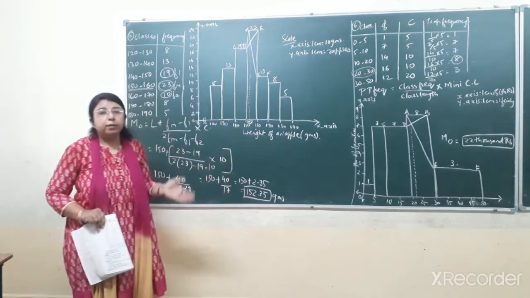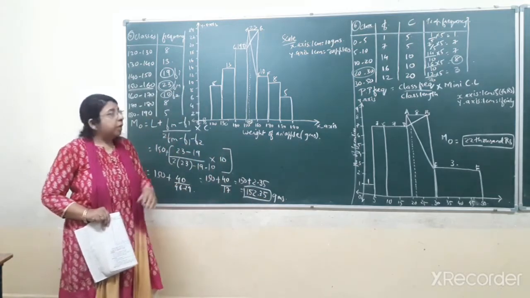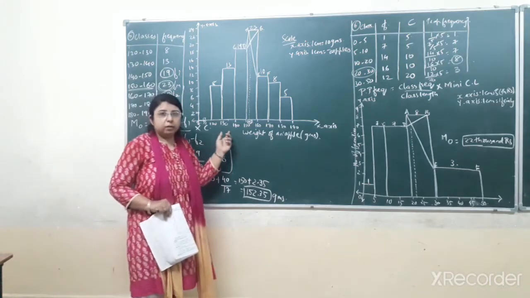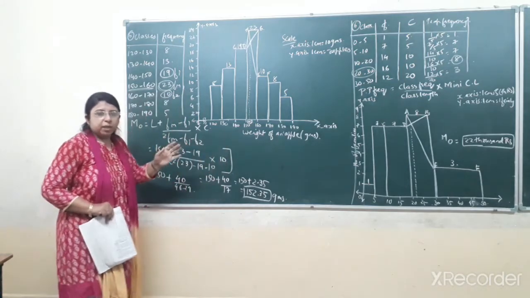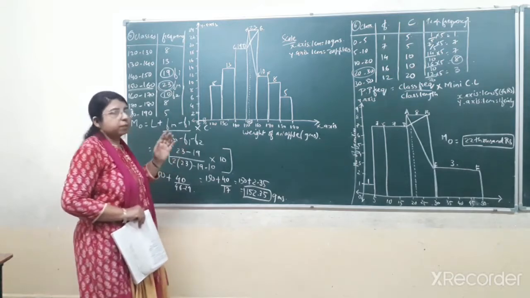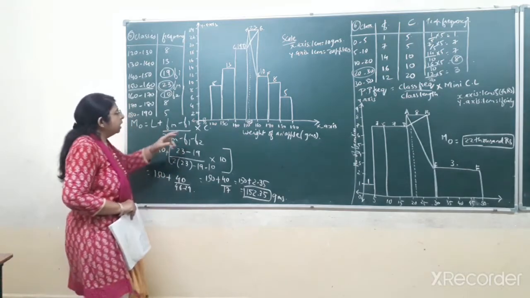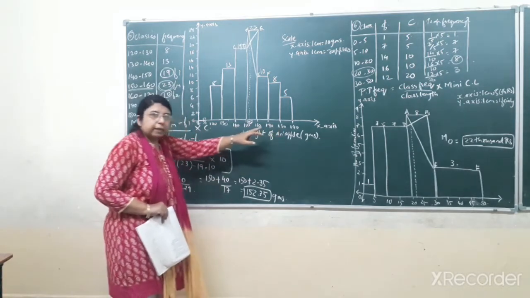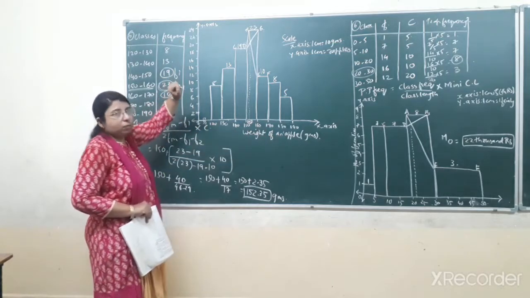Now we have to find the mode also by graphical method. Now how to find the mode by graphical method? You can see the basic concept is the same as you have already studied in the previous chapter, that is the graphical representation. Same way, the horizontal line will be the x-axis, the vertical line will be the y-axis.